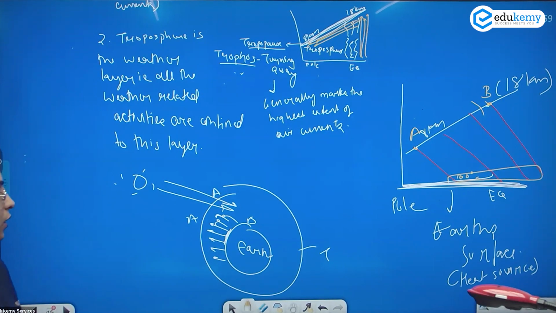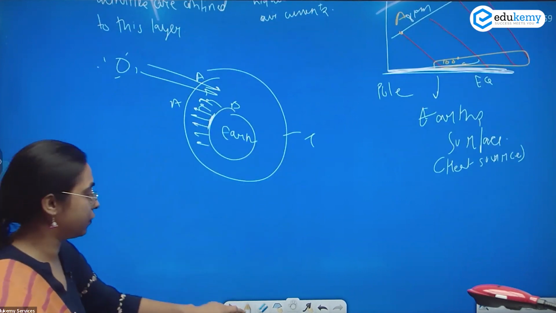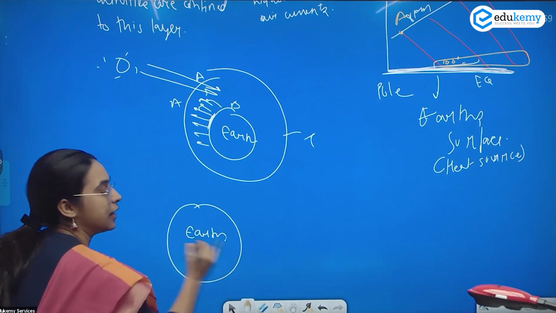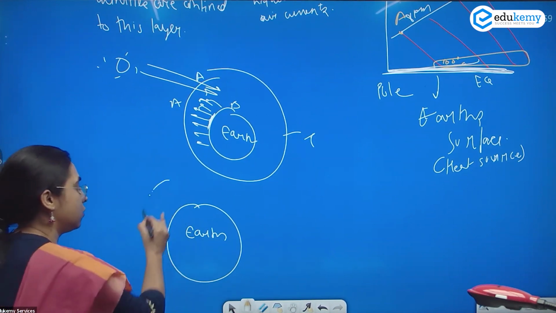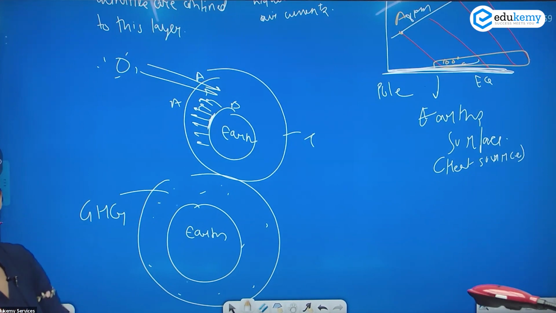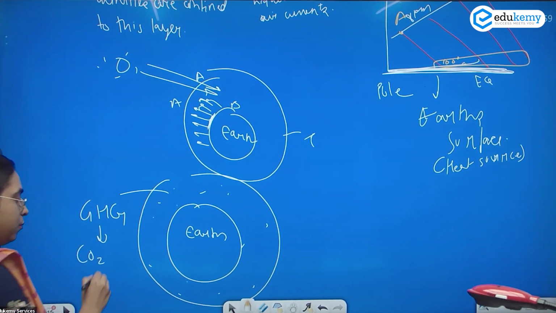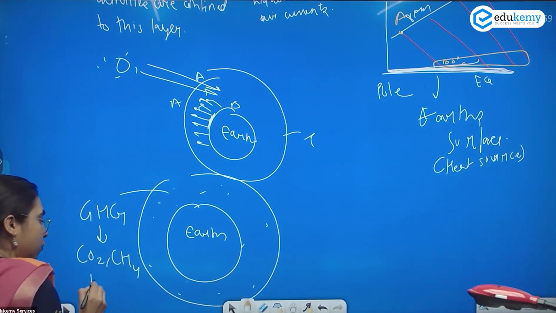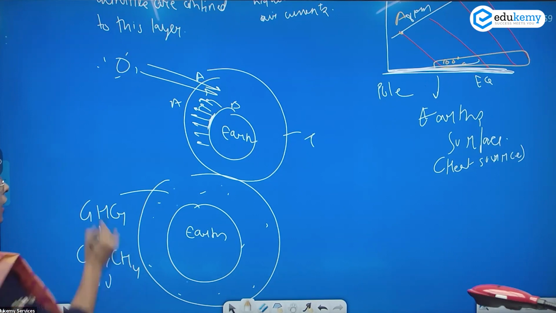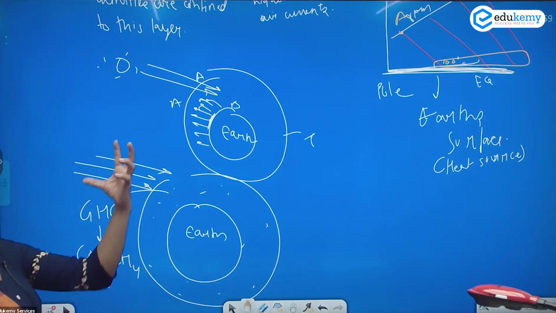It is because if you look at the Earth's atmosphere, we have certain gases called greenhouse gases, examples like CO2 and water vapor. These greenhouse gases are transparent to the incoming radiation. They don't absorb it.